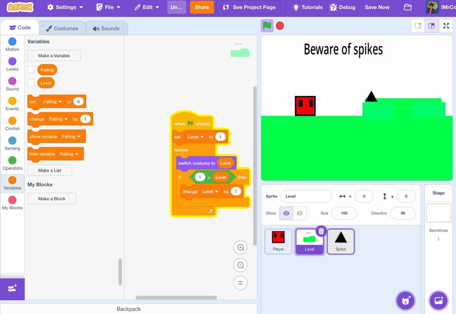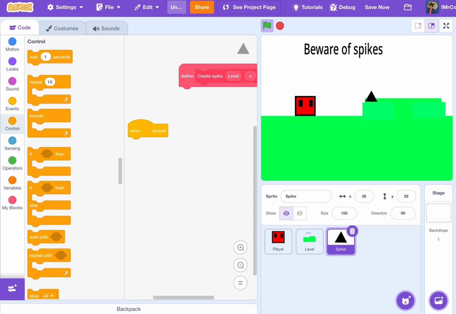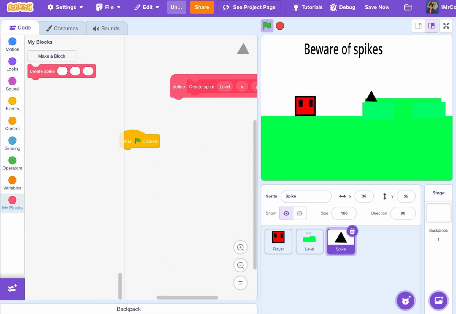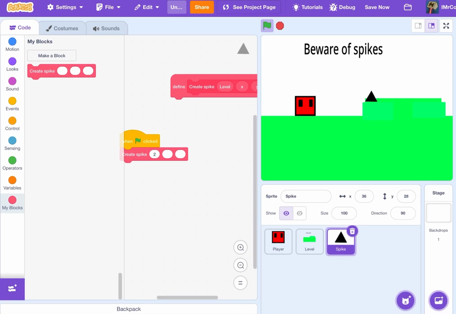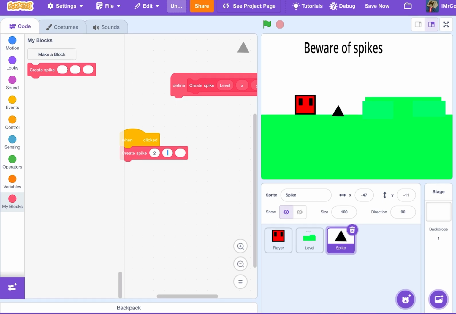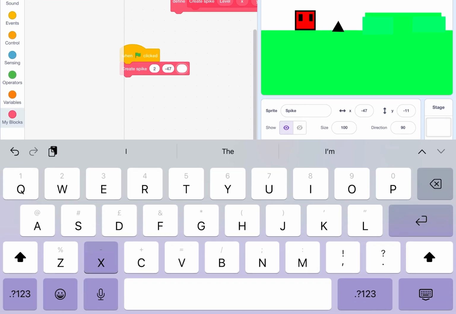So now we'll create spikes. When green flag clicked, I just create a spike at level 2 and X position. I'll say about here for me. -47 and -11.